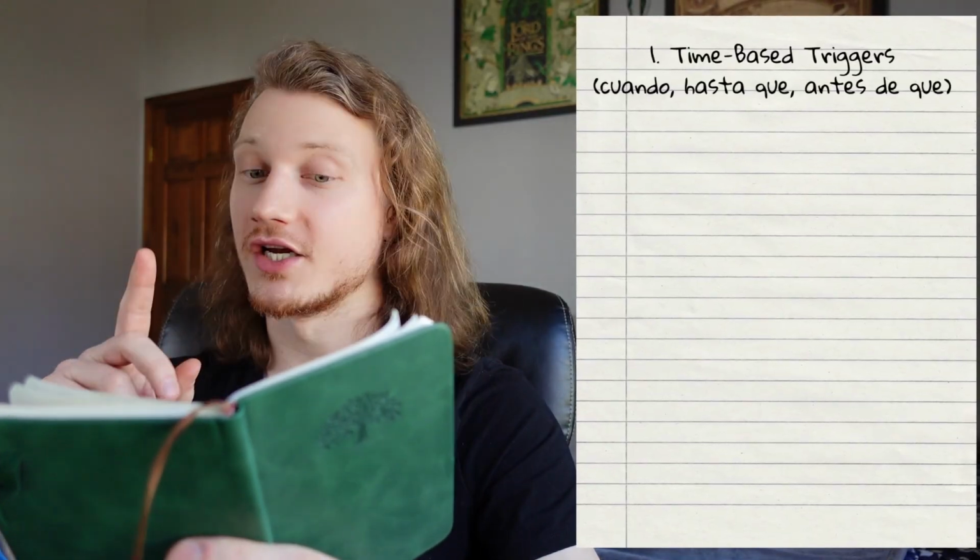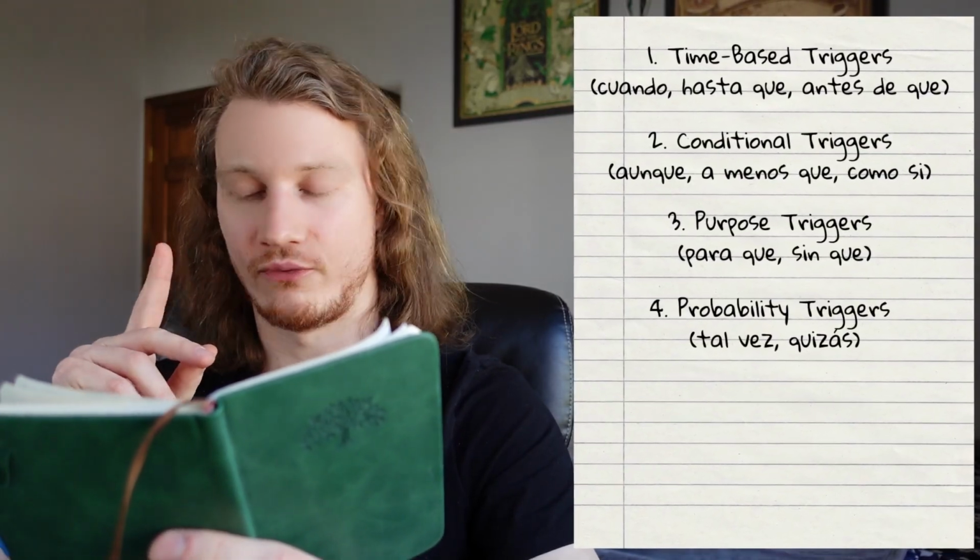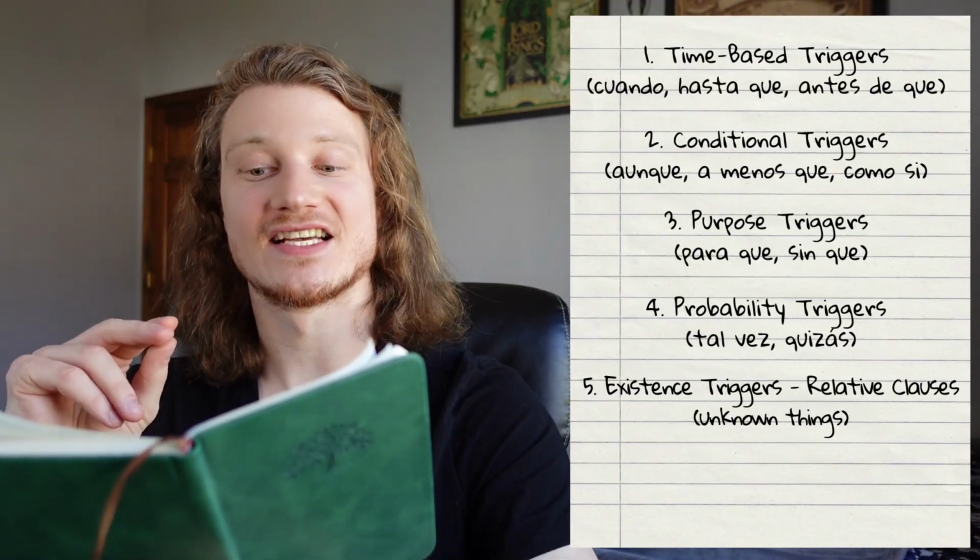All these advanced types of uncertainty trigger subjunctive because we are dealing with the unknown. The difference is that we're not expressing emotions about it like we did with weirdo triggers. Here we're just acknowledging the uncertainty. Now let's define the triggers that make us use subjunctive in these advanced scenarios. Based on the types of uncertainty we've just discussed, we can derive 6 advanced trigger categories: time-based triggers, conditional triggers, purpose triggers, probability triggers, existence triggers, and extreme triggers.